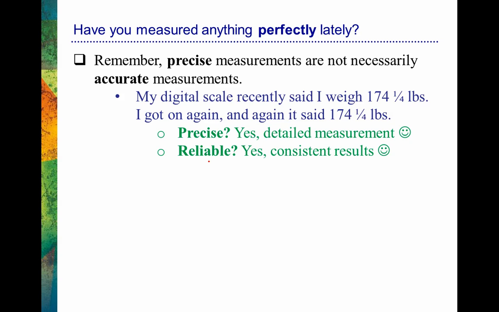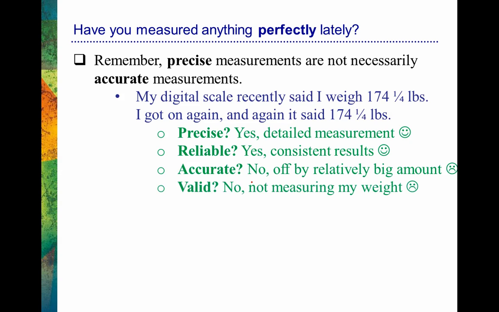Yet, I've got a big problem with this scale. And that's because the next question is, is it accurate? And the answer is no. It's off by a relatively large amount. I don't even weigh 150 pounds. So this is not giving an accurate measurement of my weight. In another word, is it valid? Well, if it's not measuring my weight, then this measurement scale, this bathroom scale that I'm getting on, is not valid. When we ask whether a measurement is valid, we're asking, does it measure what it's intended to measure? In this case, the scale is intended to measure my body weight, and it is not doing that very well.